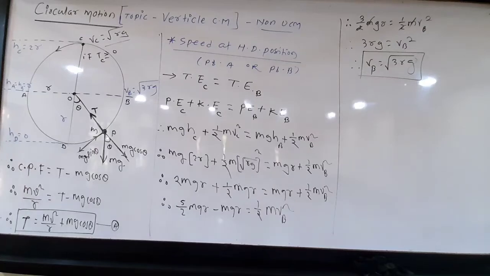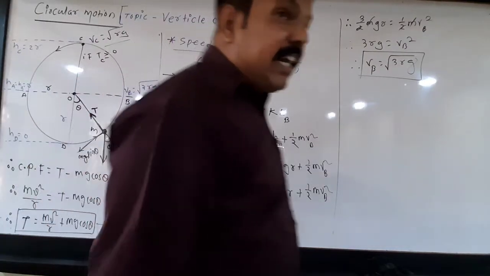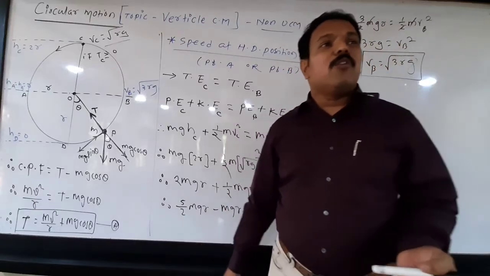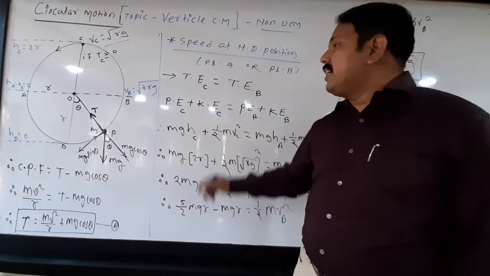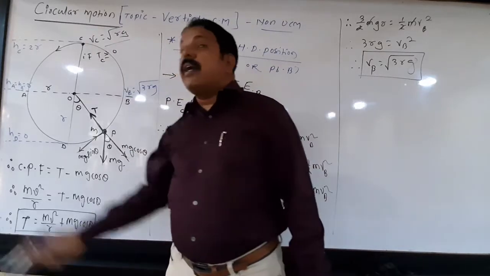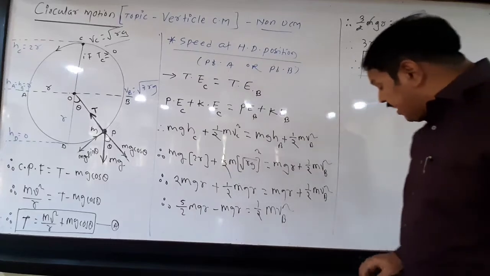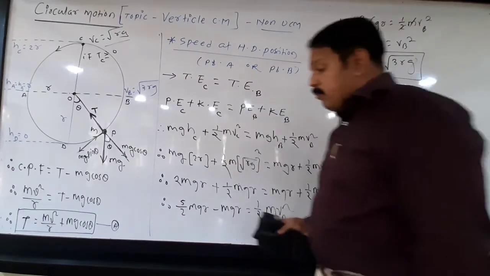Is it clear? This is the limiting speed. It means that if the speed is greater than under root 3rg, no problem. But if it is less than under root 3rg at this point, the body will not complete the vertical circular motion. Got it?